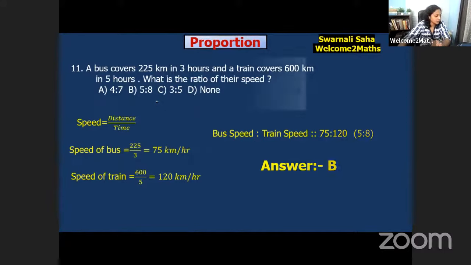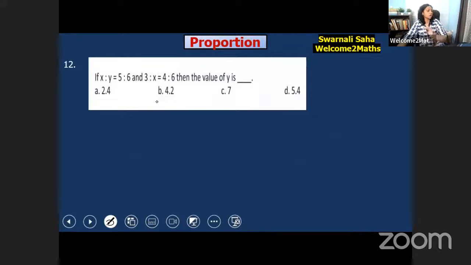Now let's move on. Let's solve one more question. Now you can solve this question. x is to y is equal to 5 is to 6, and 3 is to x is equal to 4 is to 6. Then the value of y is what? Now try to solve this.